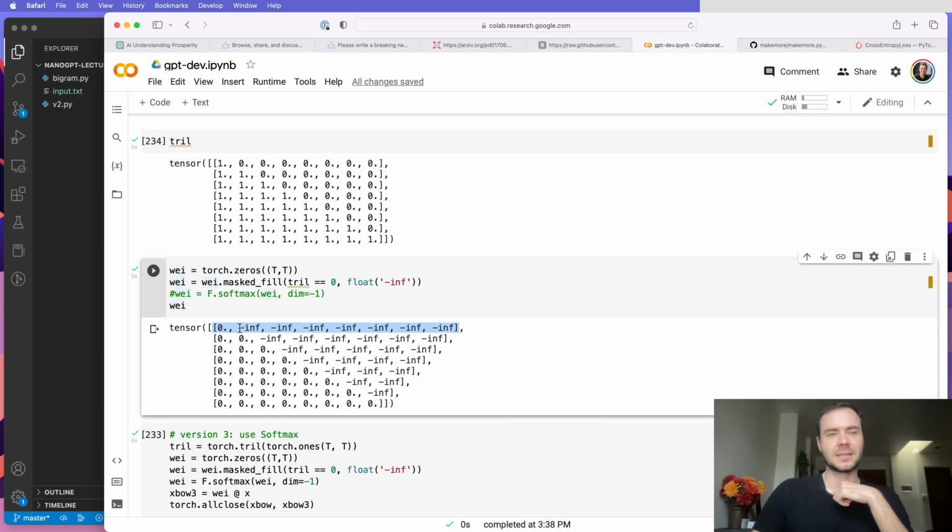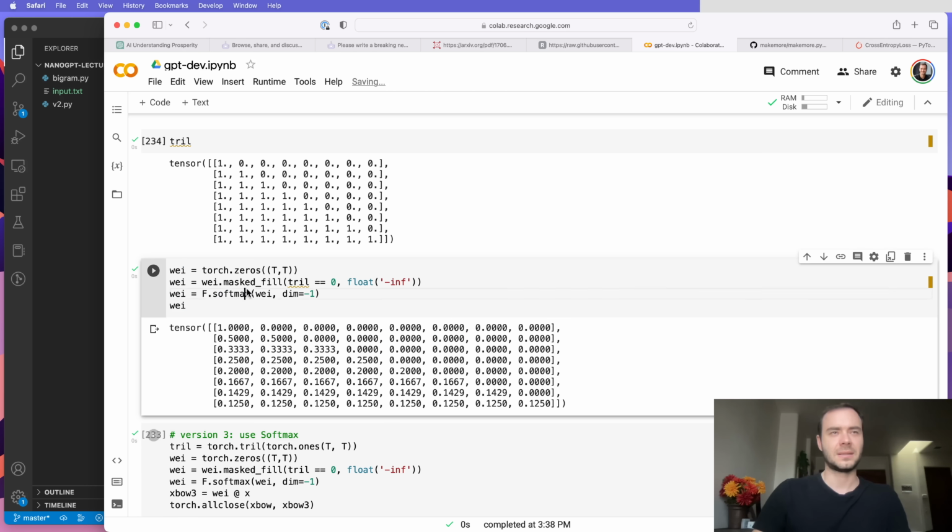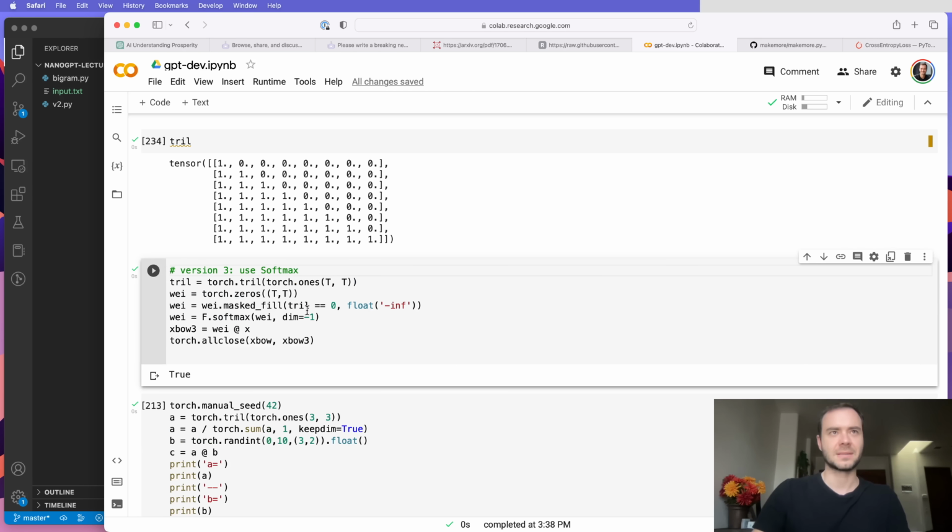And here we're going to get basically 0, 0, 0, 0, 0 everywhere else. And then when we normalize, we just get 1. Here we're going to get 1, 1, and then zeros. And then softmax will again divide, and this will give us 0.5, 0.5, and so on. And so this is also the same way to produce this mask.